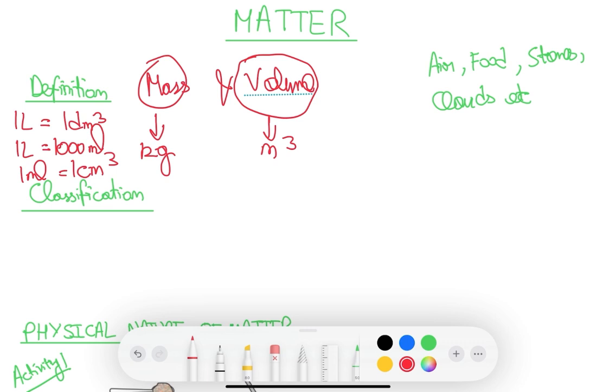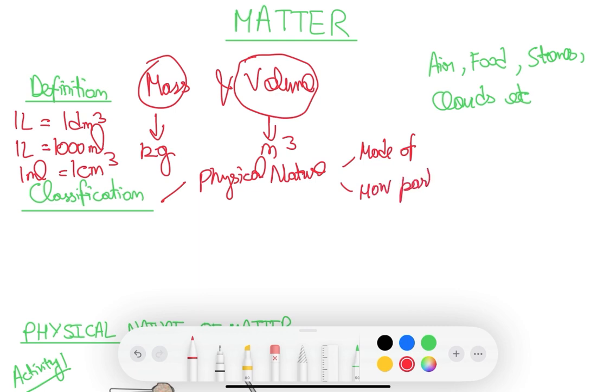Matter can be classified based on their physical nature. The physical nature of a substance refers to its fundamental properties that describe what it is made of and how its particles behave without changing its composition.